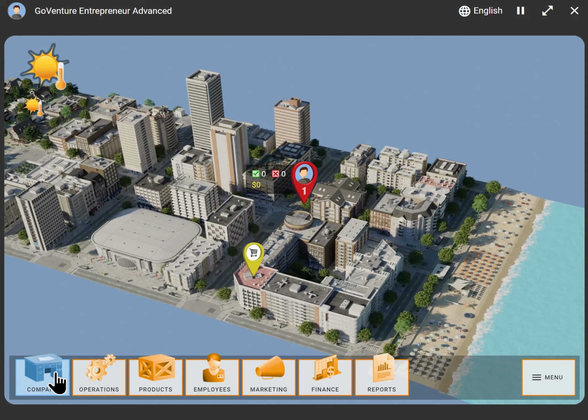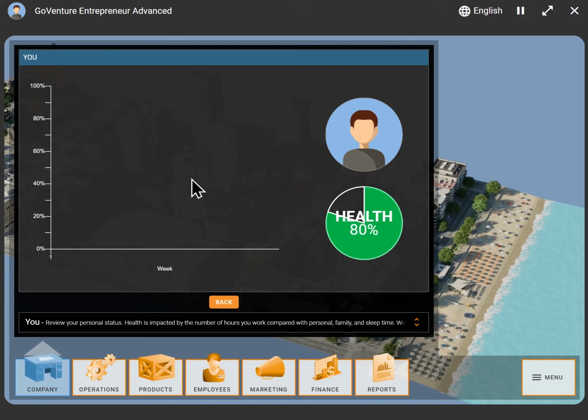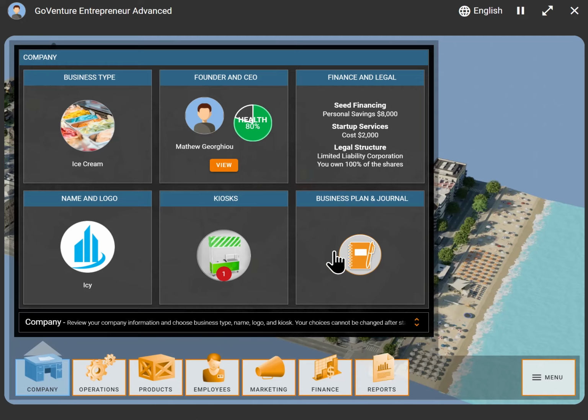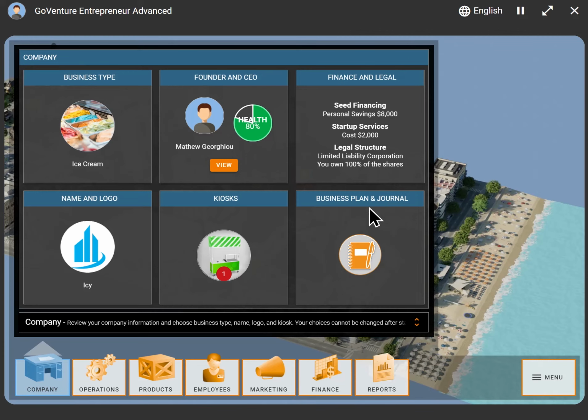So let's go back to our company screen. The other information we have here is our founder information, so we can see our health. So this simulation, both the kiosk and the full business, actually tracks how many hours we're working. And if we work too much, then that can impact our health. And we also have the option of doing a one-page business plan and journaling about our business. Some instructors like students to journal about their business and then present their experience as part of their assessment. You can do that all built into the simulation. We can see information about finance and legal.